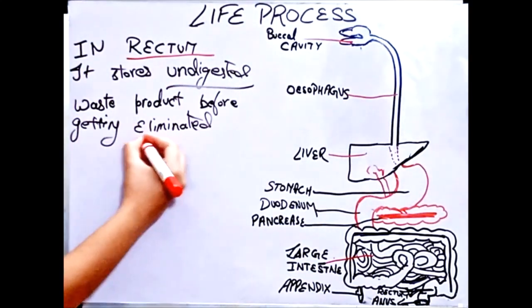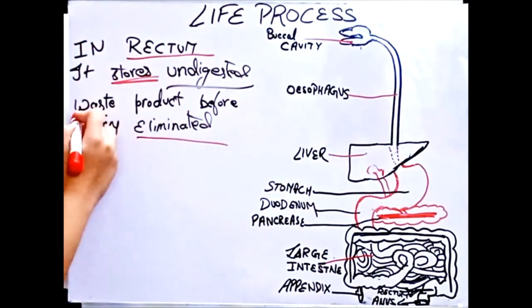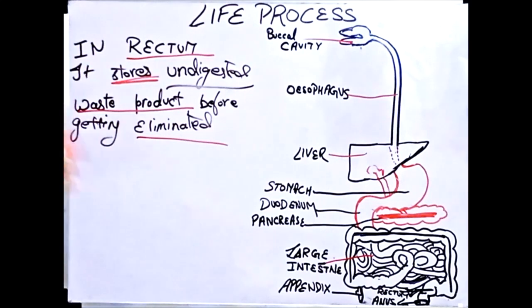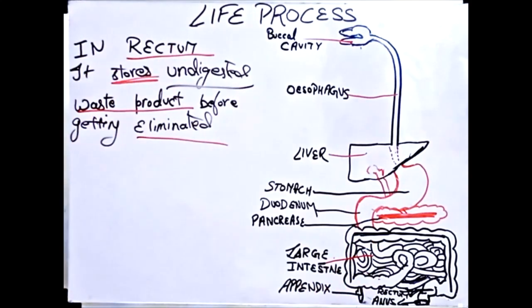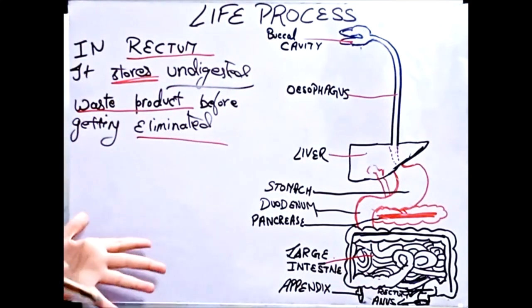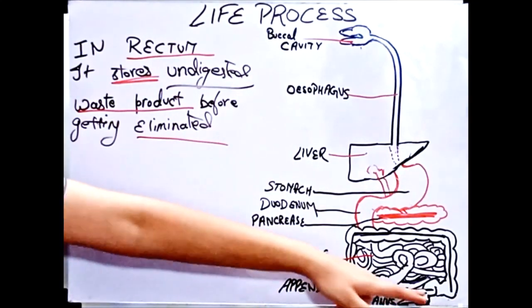So we wait. It stores waste product before getting eliminated. Just as we have to go to the washroom to remove this waste product, and when we go, then we remove it. It doesn't happen anytime, right? Until and unless there is a serious disease or serious health condition. So for that, it stores in the rectum.